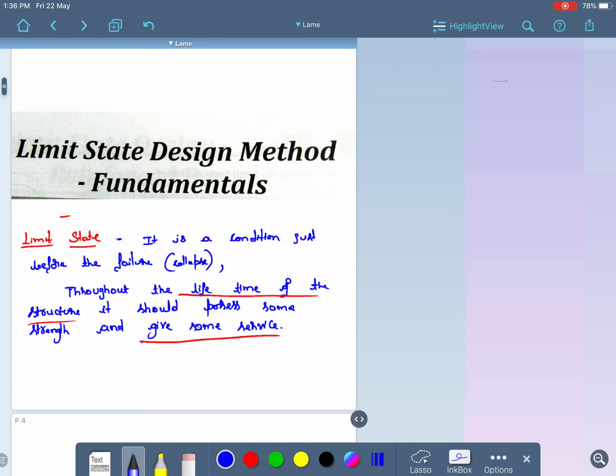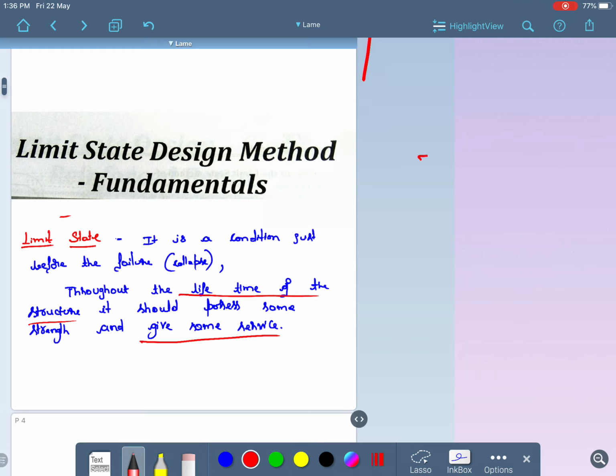First of all, what is the limit state design method? It is a condition just before the failure. For example, if I take the lifetime of a structure as 75 years, I am going to assume the condition just before the failure. For the failure criteria, whatever the condition is, up to that condition is called the limit state.